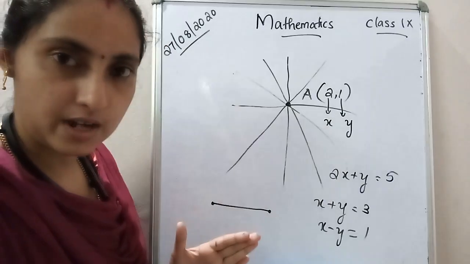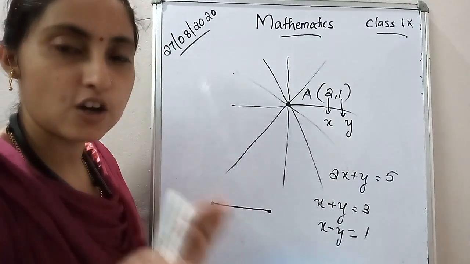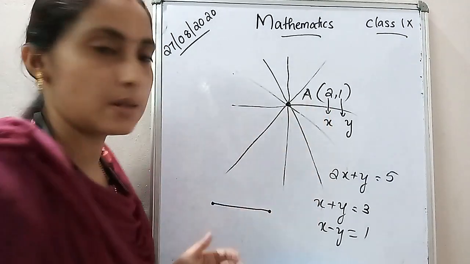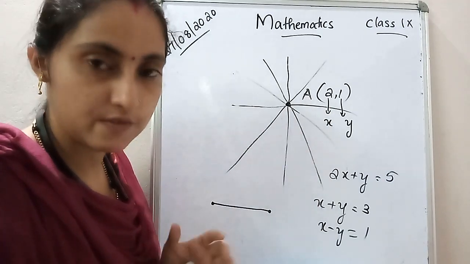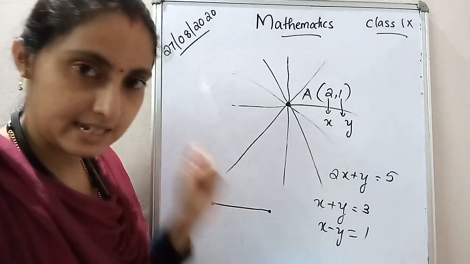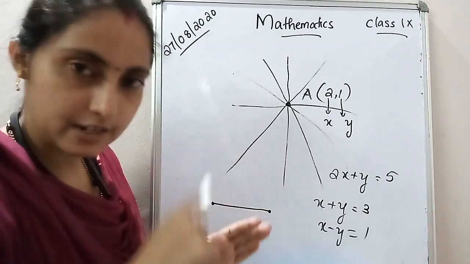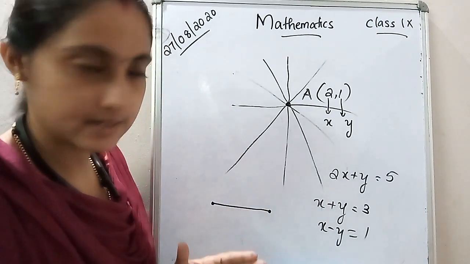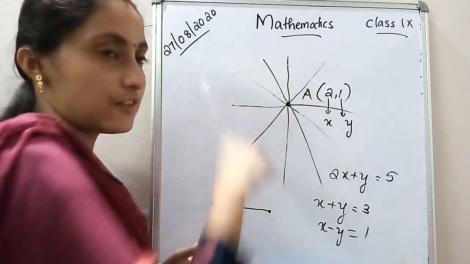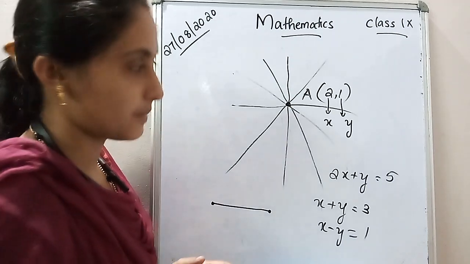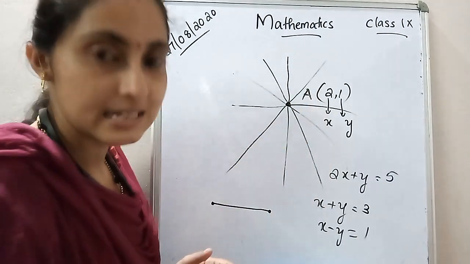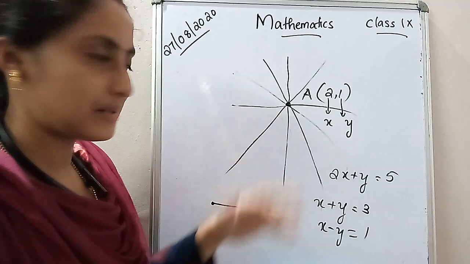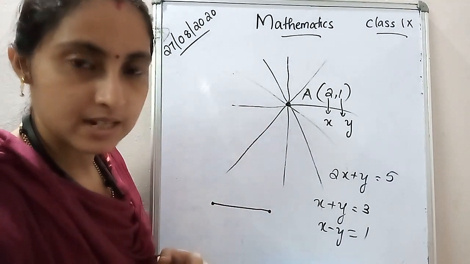Likewise, we can find an infinite number of lines which pass through the point (2, 1). Very, very important concept: at a single point, we can draw infinitely many lines. And also, we can find infinitely many equations which pass through a single point, capital A or any point. Is it clear?